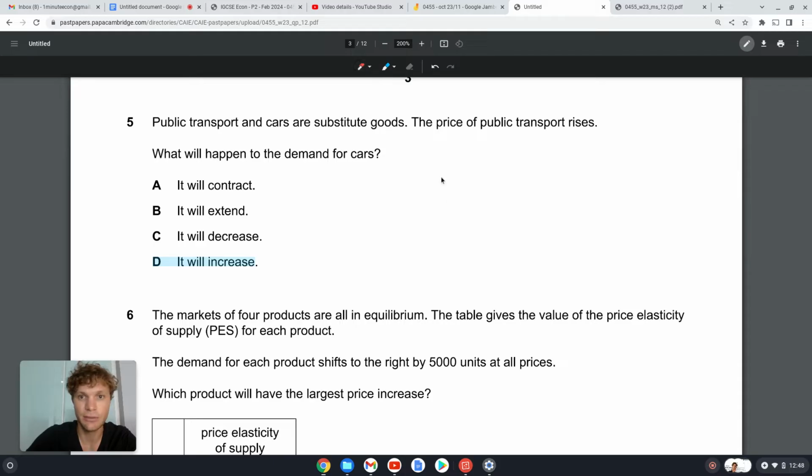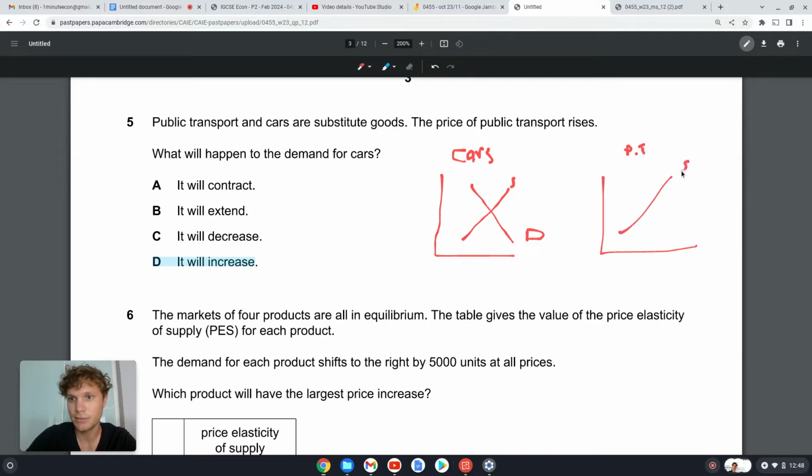All right, I'll draw that for you guys. So this is a pretty common question, so it's a good one to know. So basically how this works is we've got, I'm going to call this the market for cars, and this is the market for, I'm going to call it public transport, PT. Okay, please excuse my graphs, they're not as neat as I would like them to be, but it's a little difficult drawing with the mouse, no?